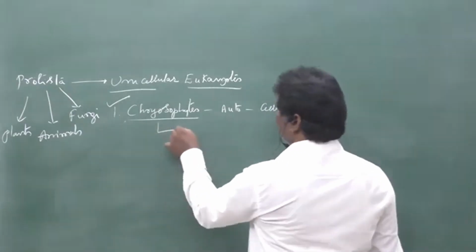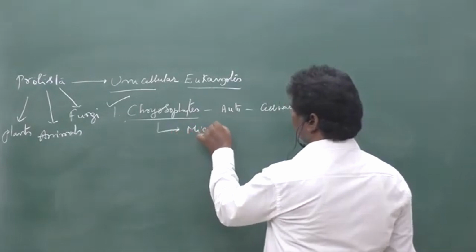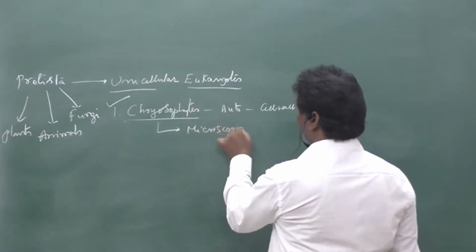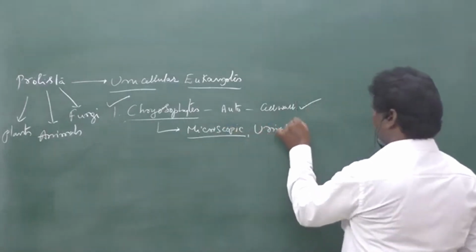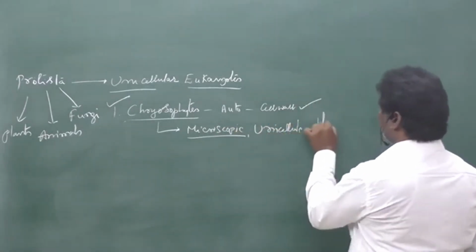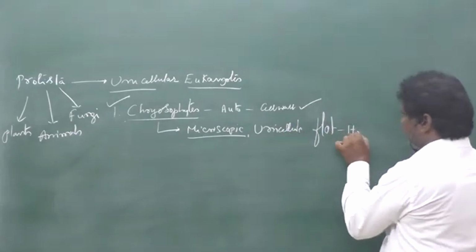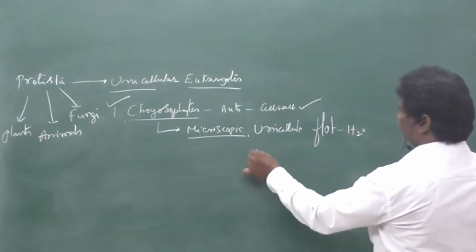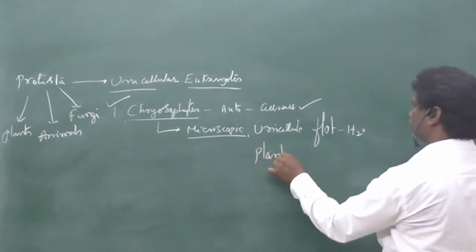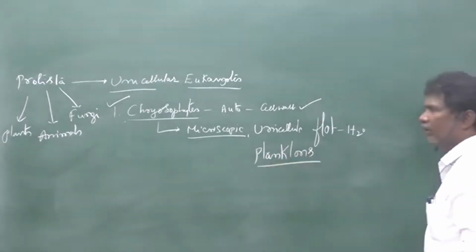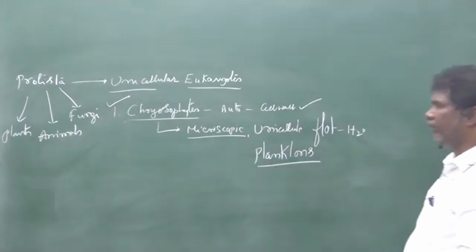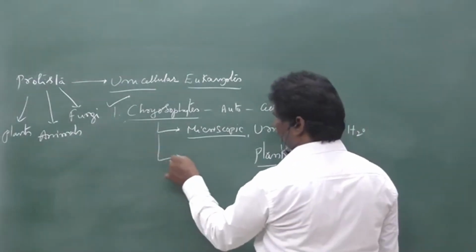Chrysophytes. These are microscopic, unicellular organisms that simply float on the water surface, hence they are called planktons. They live only in aquatic environments.